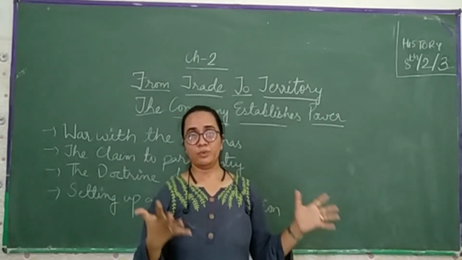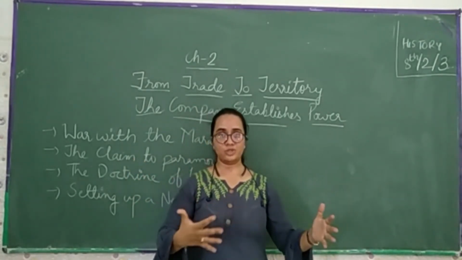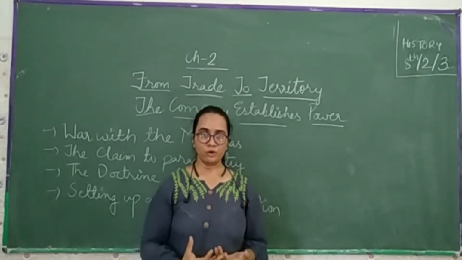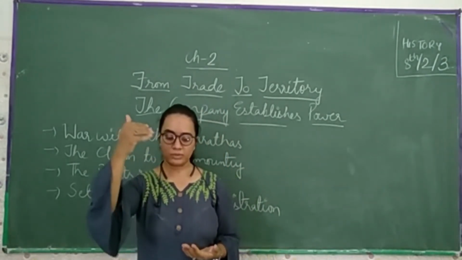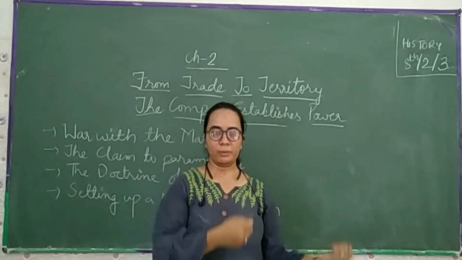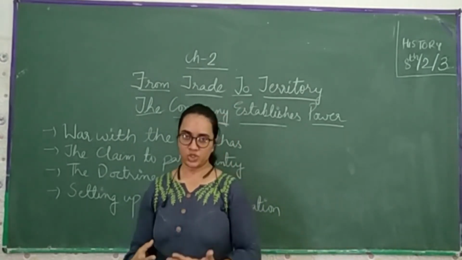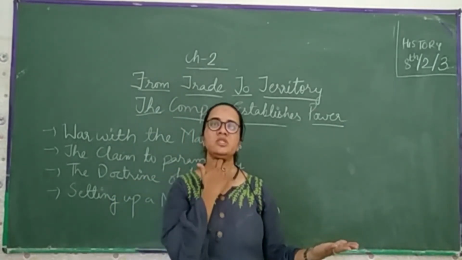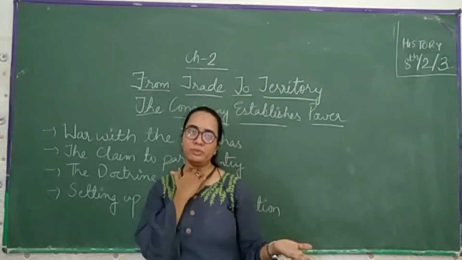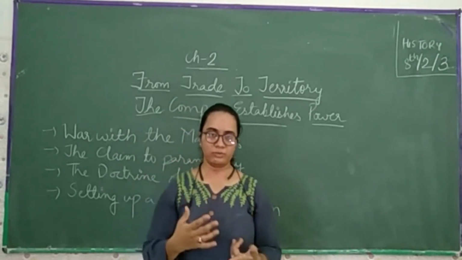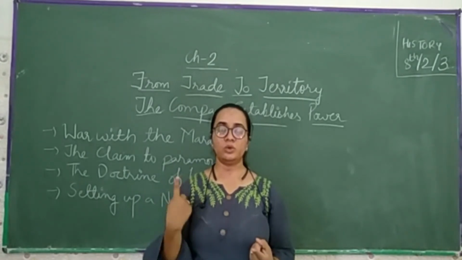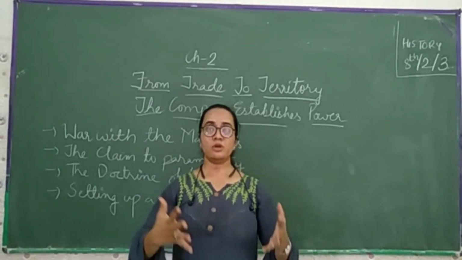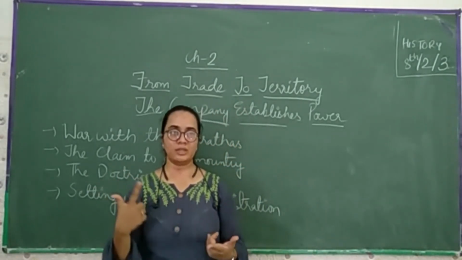So in this chapter, we have learned how slowly and gradually, over a period of time, the British came to India from Britain, from the Cape of Good Hope, passing through the Indian Ocean, and came towards South India. Earlier, they used to come for trade purposes. They did trade because they found good quality cotton, good quality silk, and different types of spices like pepper, cardamom and cinnamon.